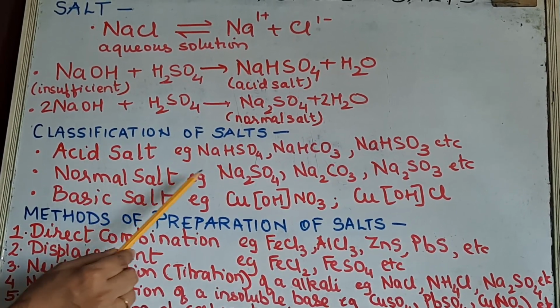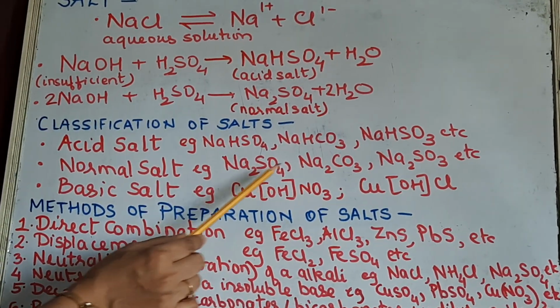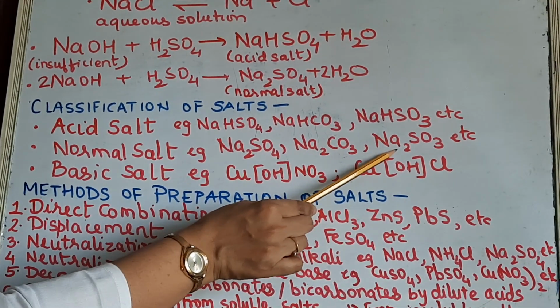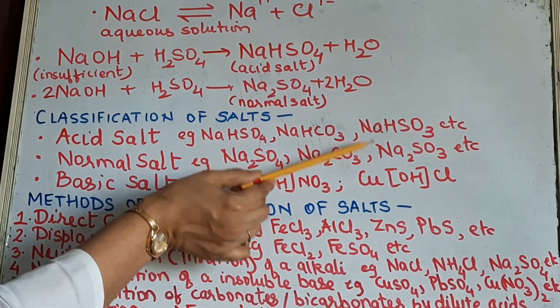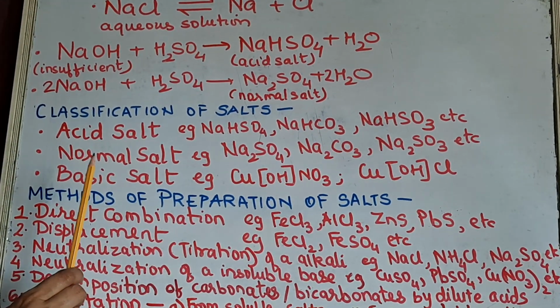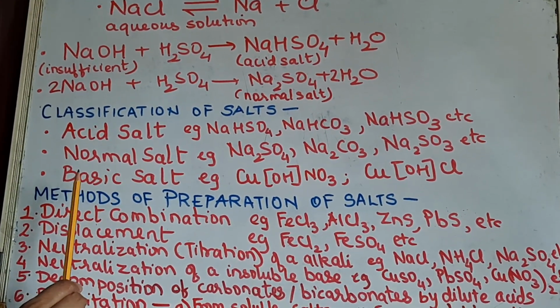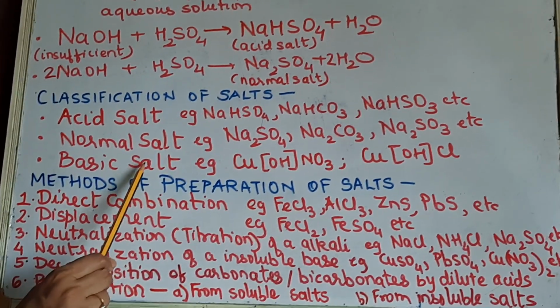Okay, so examples of normal salts are what? Sodium sulfate, sodium carbonate, sodium sulfite. Corresponding acid salts only I have written up. Okay, so it becomes easier for you to understand. Okay, clear? Now the third type of salt is called a basic salt.